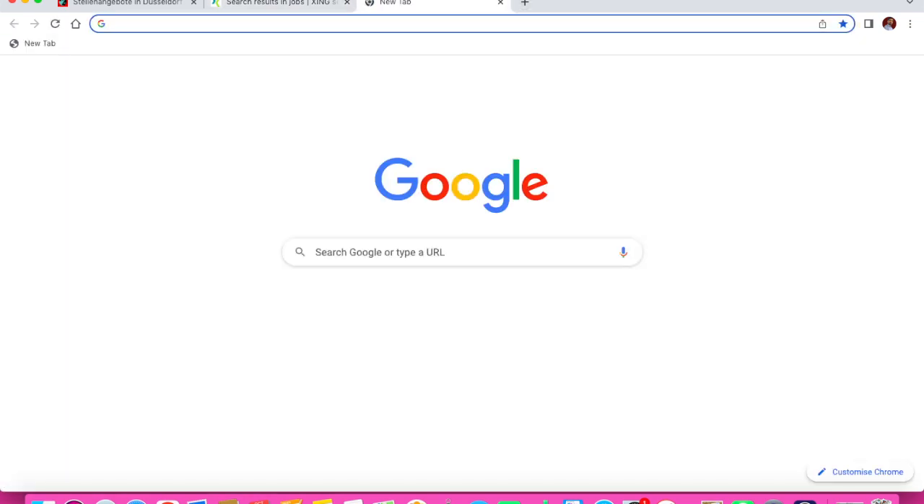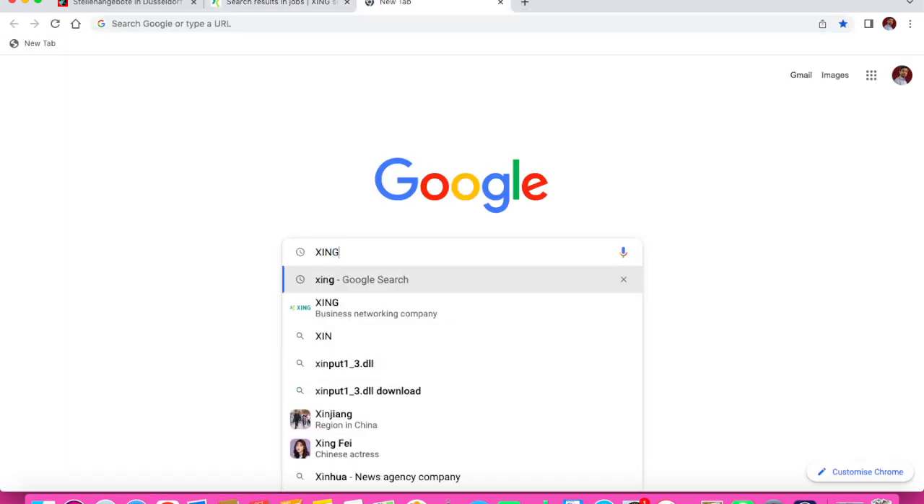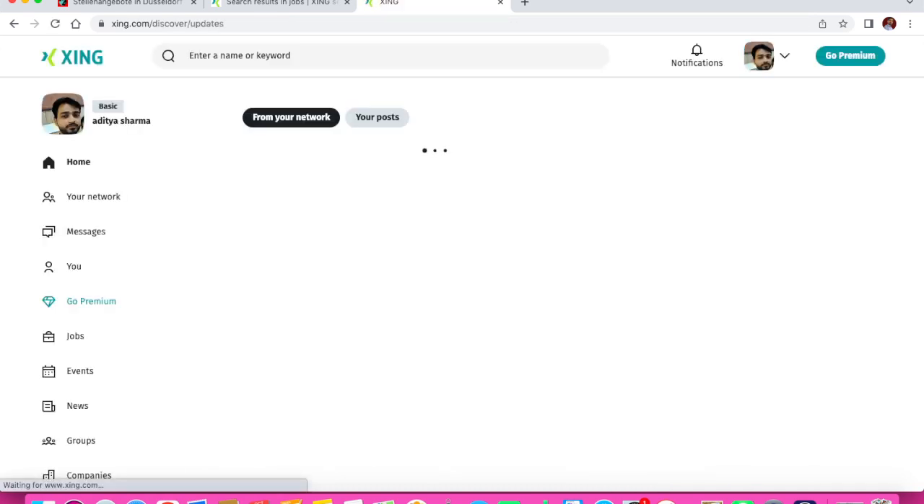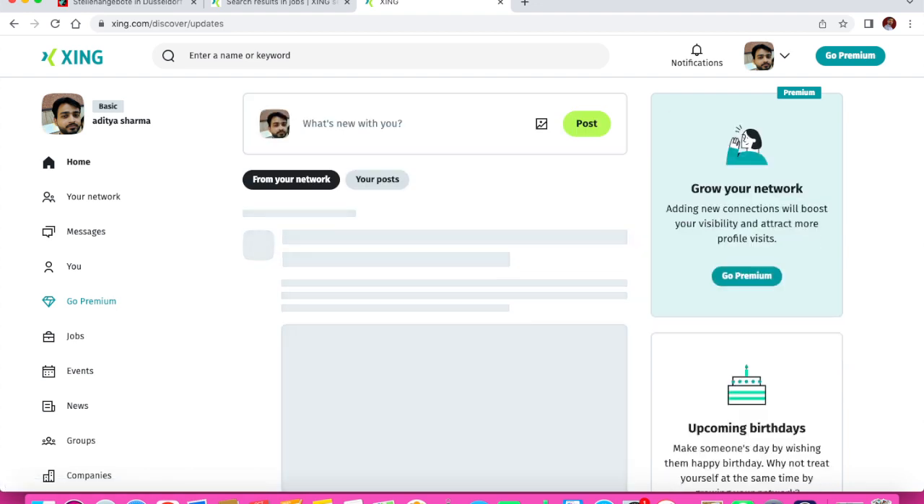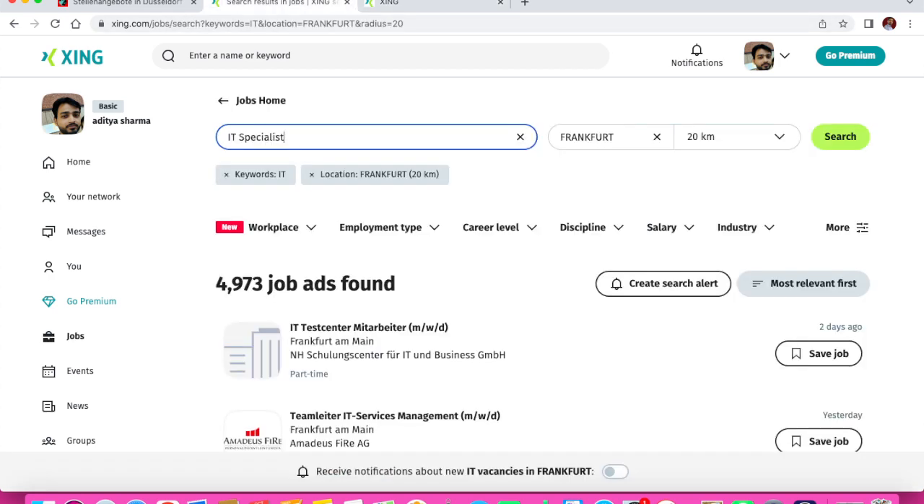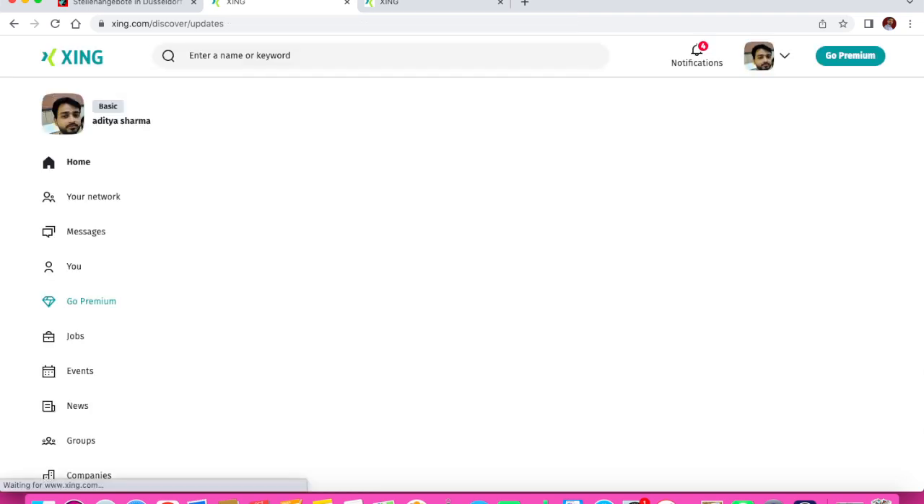Just go to the profile Xing. Okay, I'll show you again. Here you can search Xing on Google and click here. Since I already have my account, I can show you a few steps. My account is open because I am already a member and already logged in. So this way you can find a job for yourself. Just go to the home page and it appears like this.